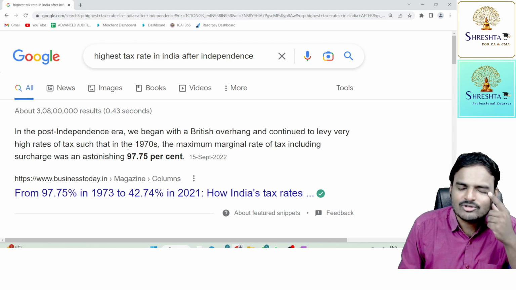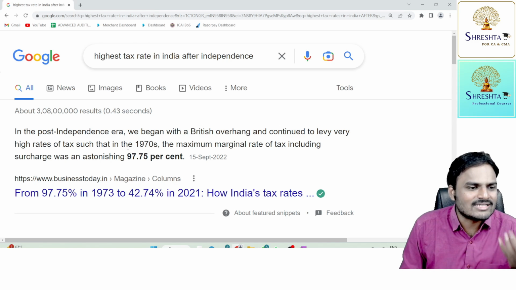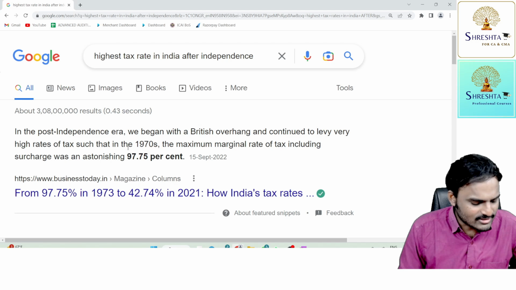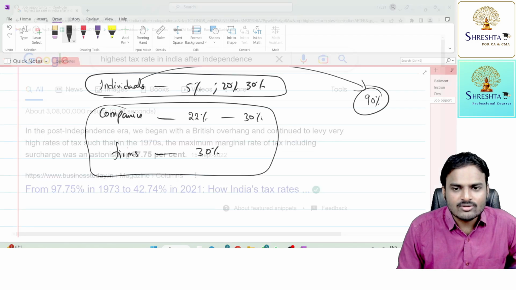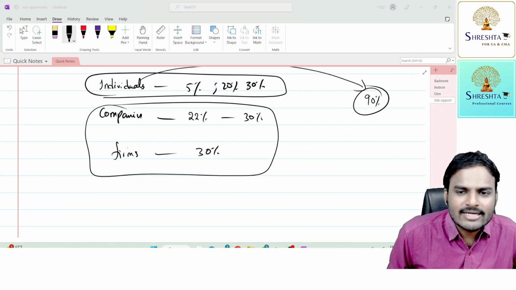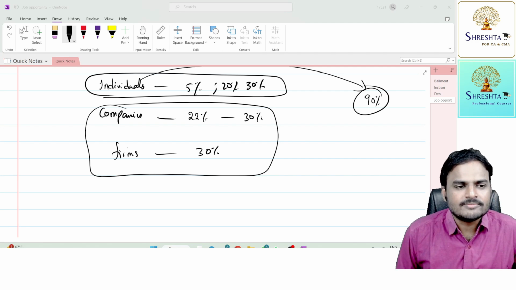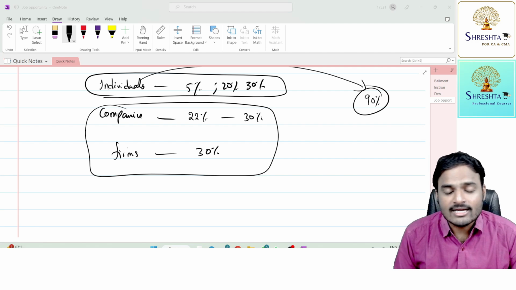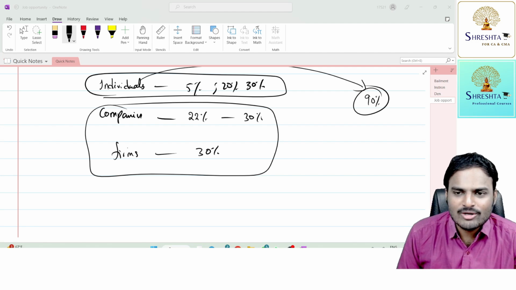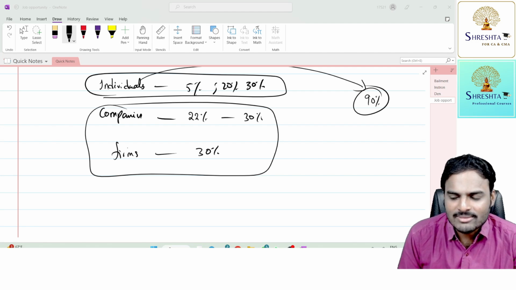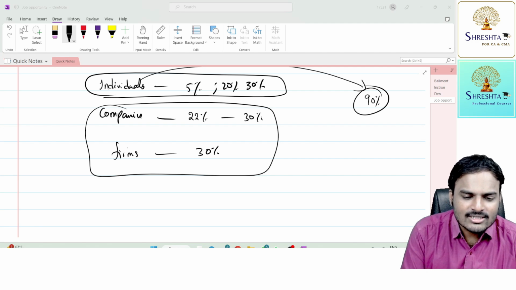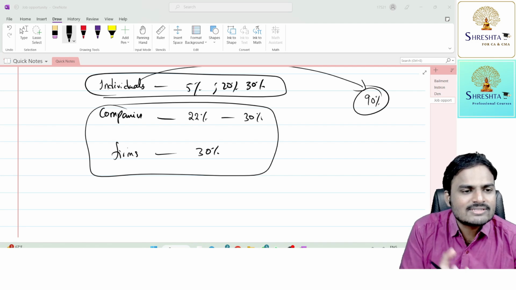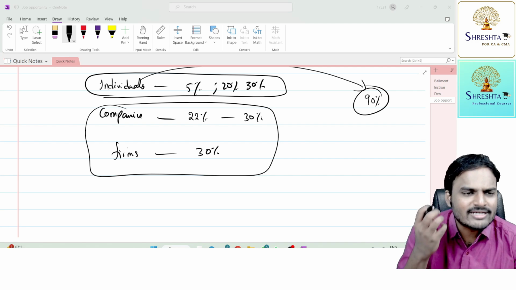It depends upon your income. If you're earning 100 crores, 200 crores, 300 crores income, then you need to pay tax of 42.74%. The main objective of taxation is simply to take money from the rich people and to spend that money on the poor people. So rich will pay tax, poor will get money under various schemes. You all know about scheme money. You're from Tamil Nadu, the state where more schemes are there. They spend huge money on the schemes.